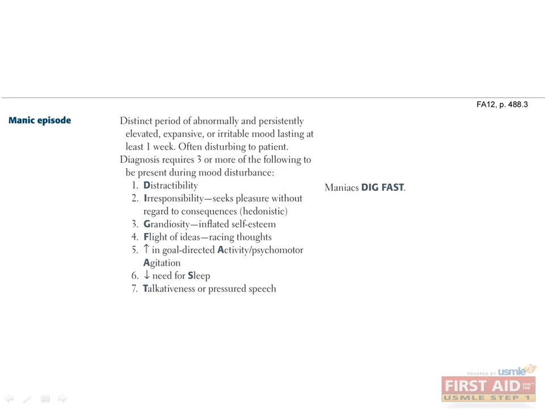Before we go into bipolar disorder, we must first define what a manic episode is. Again, we'll begin with the distinct clinical criteria that are used to define a manic episode. You can remember them with a mnemonic, dig fast. That is to say, distractibility, irresponsibility, grandiosity, flight of ideas, which refers to racing thoughts, increase in goal-directed activity, that is to say, obsession with accomplishing a task, decreased need for sleep, and talkativeness. Of these 7 criteria, you need 3 in order to fit the diagnosis.